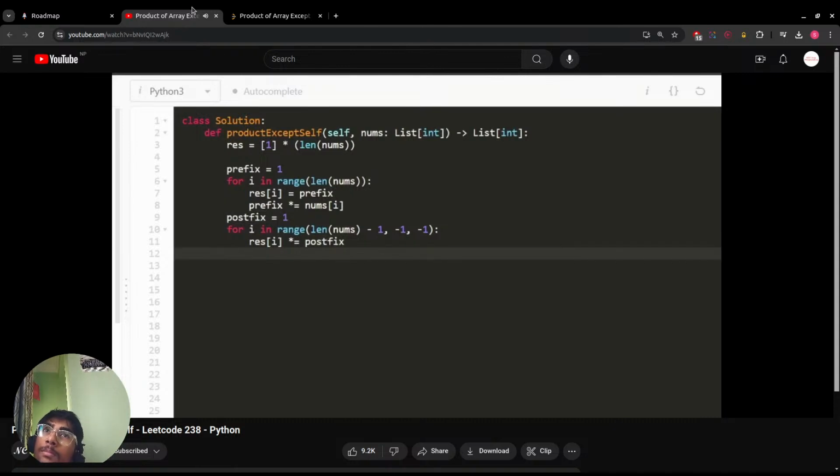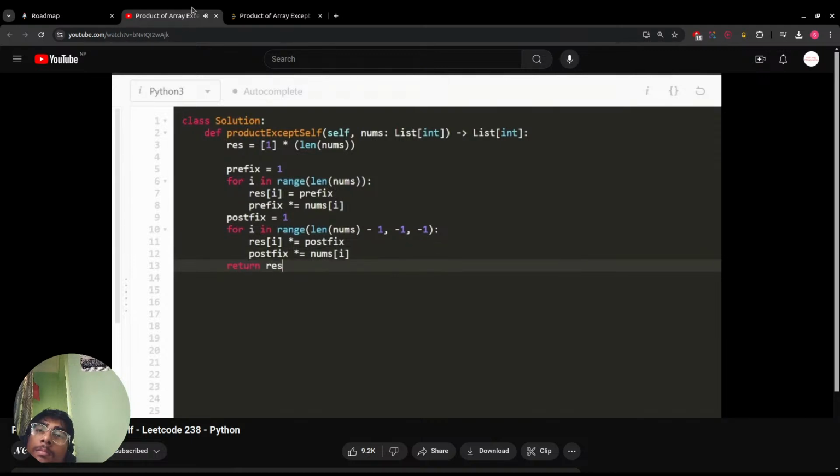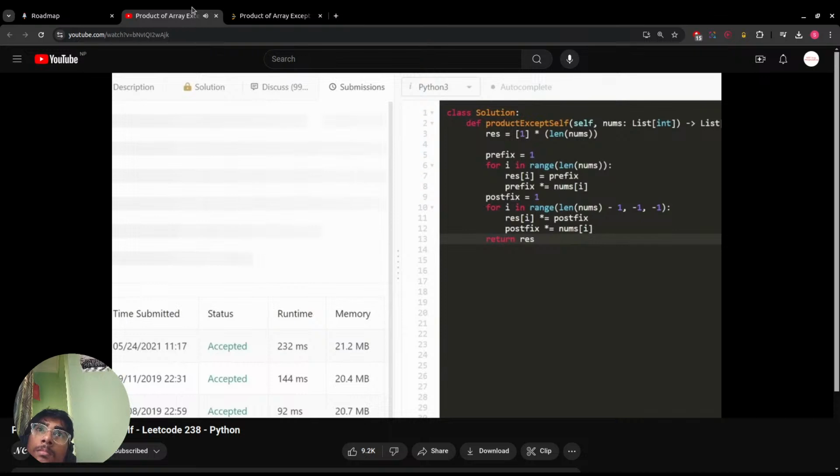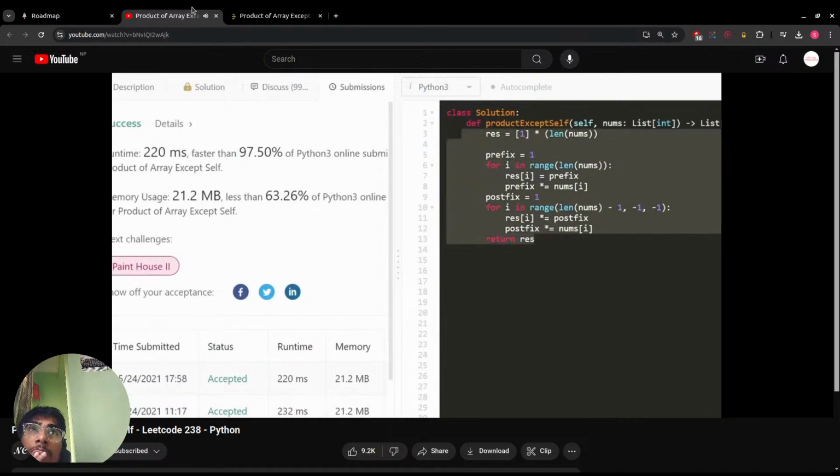Once we've done that, we do have to continuously update the postfix. So with postfix, we're just going to multiply it by whatever value happens to be in the input array nums. Once that is done, we're actually done with the entire problem. Then we can just return the output array result. This is pretty much the most efficient way to solve this problem. As you can see, best memory complexity, best time complexity as well. So I hope this was helpful.